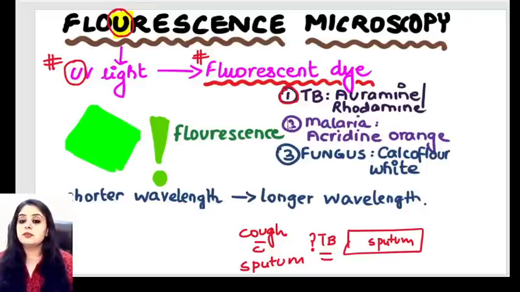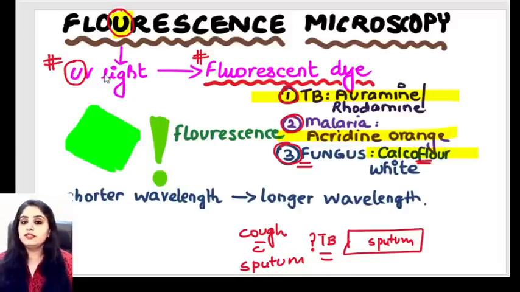Coming to next, if you're suspecting fever with chills, malaria, what is the fluorescent dye? Acridine orange is the fluorescent dye. And number three, if you're suspecting a fungus, which once upon a time in the second wave of COVID was quite a hero, remember the fungus fluorescent stain is calcofluor white. Repeating, for TB, it is auramine rhodamine. For malaria, it is acridine orange. For fungus, it is calcofluor white.